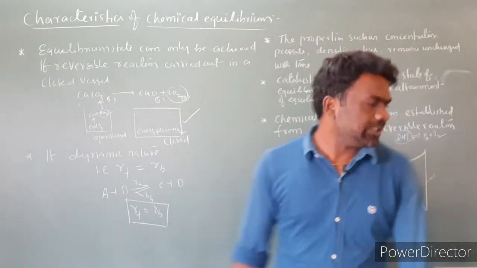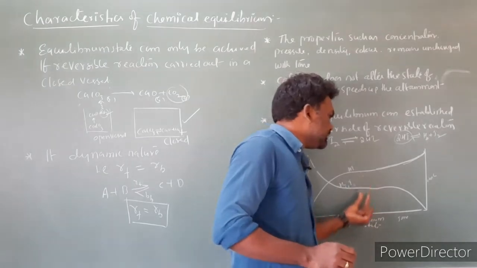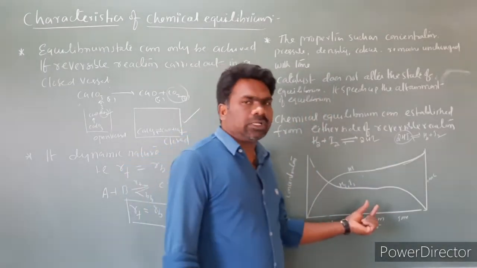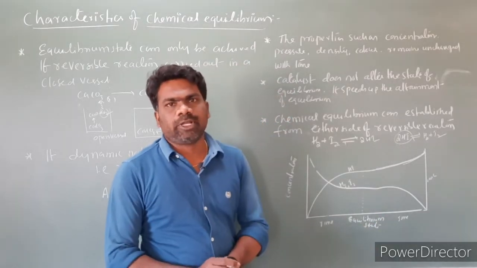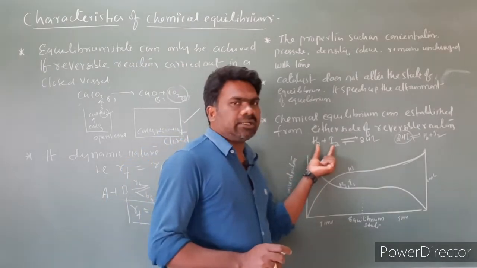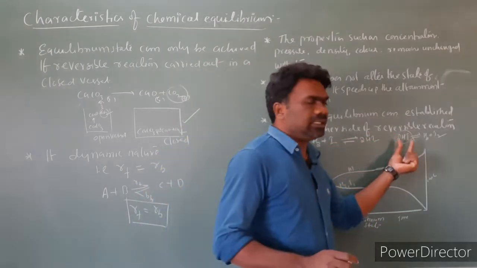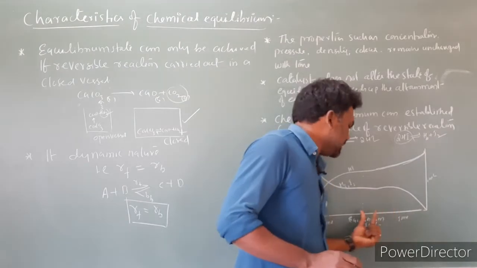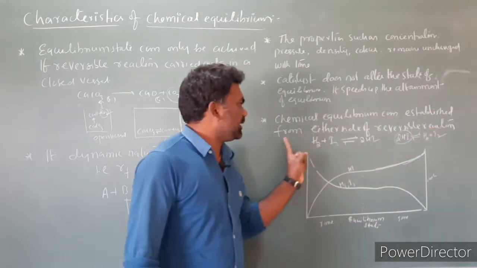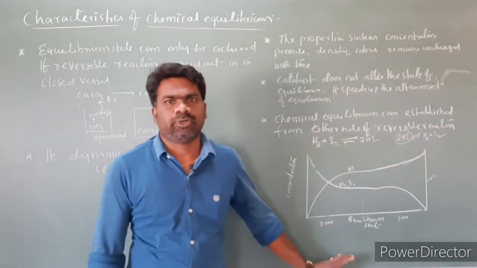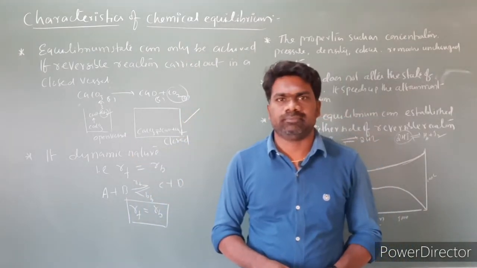Concentration. So the point to understand is, if you look at this point, from this direction also, at a particular point, the concentrations of reactants and products do not change with time. So this we are calling the equilibrium state. Initially I took H2 and I2 as reactants and HI as product, and equilibrium is established. Apart from it, I took HI as a reactant and H2 and I2 as products, and again equilibrium is established. So chemical equilibrium can be established from either side of the reversible reaction. This is the point we need to understand.